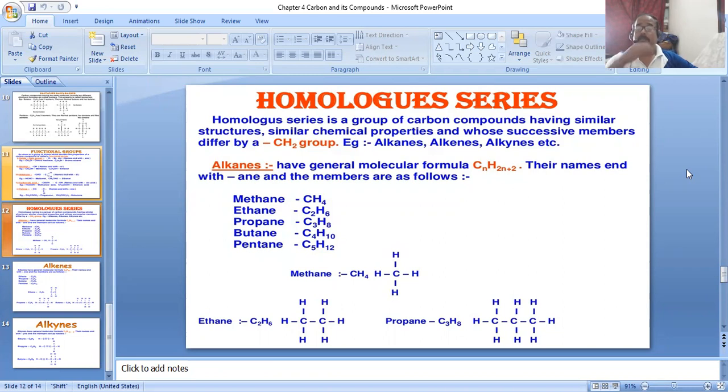For the properties, we discuss two parts: physical properties and chemical properties. First, the physical properties. The first four members of the alkane series, methane to butane, meaning methane, ethane, propane and butane, are all gases. The next members, pentane to heptadecane, are liquids, and those that contain 18 carbon atoms or more are solid.